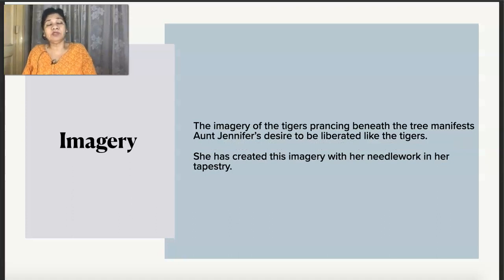Next, we have imagery. Imagery means creating an image. Here, the entire tapestry work which Aunt Jennifer is doing is itself imagery, the image of the tigers. She is expressing her desire to be liberated like the tigers. That is the imagery, the needlework in her tapestry. Tapestry, children, means embroidery here.